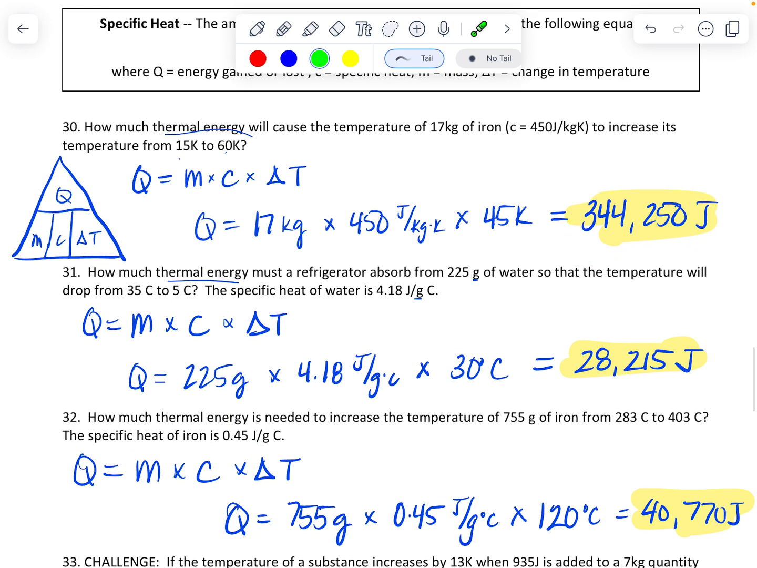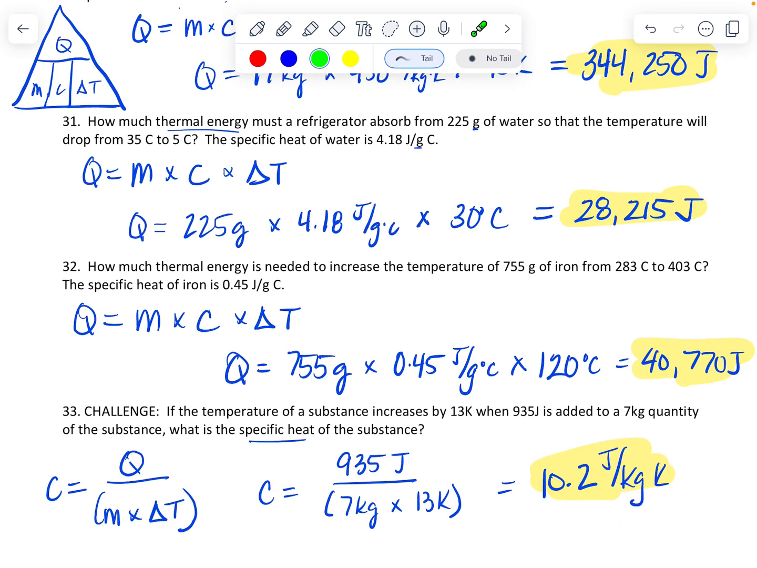31. How much thermal energy must a refrigerator absorb from 225 grams of water so the temperature will drop from 35 to 5 degrees Celsius? Specific heat of water, 4.18 joules per gram degrees Celsius. Both of these are in grams, so we don't have to convert it. I will not make you convert anything like that on the test. So again, Q equals our mass times our specific heat times our change in temperature, 35 to 5, or 30 degrees. I did have some people, since it was final minus initial, have this be negative 30, which gives you a negative energy. Don't worry about that, but you will not have a negative energy. So get rid of the negative on that.